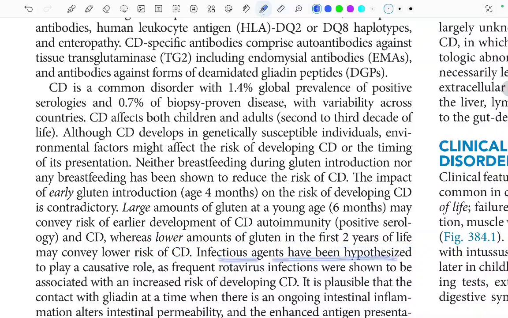Infectious agents have been hypothesized to play a causative role, as frequent rotavirus infection was shown to be associated with increased risk of developing celiac disease. So this is something new, that infectious agent, which one? Frequent rotavirus infection was shown with the increased risk of developing celiac disease.